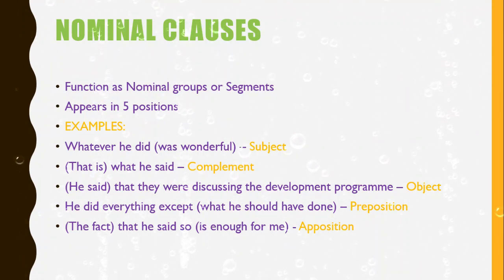Next, the fact that he said so is enough for me. This has come as an apposition. An apposition is nothing but it gives the relation between two nominal segments in the same sentence. So look at this sentence. We have two nominal segments: the fact and that he said so. This clause has come in relation to the fact, so it has come as an apposition here. So I hope you are clear with the nominal clauses now.